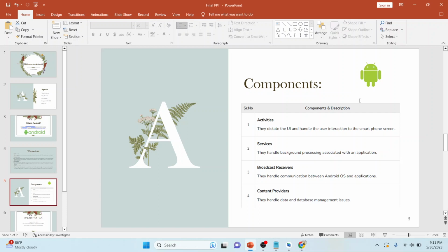Fourth, and another important component of Android, is content providers. What are content providers? Content providers help to share data between different Android apps. Suppose I have an Android app and I want it to share data or some resources with another app. A content provider makes it possible and accessible. I can share my data with the other apps on the Android mobile.